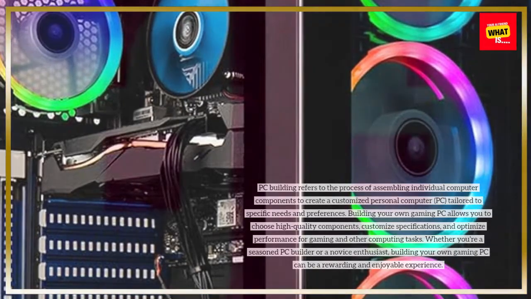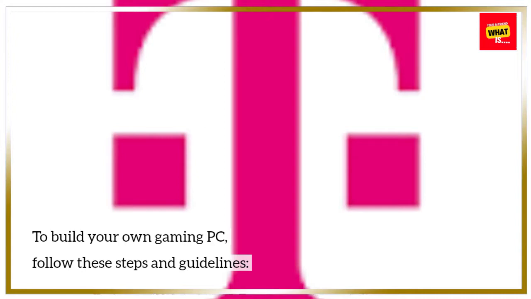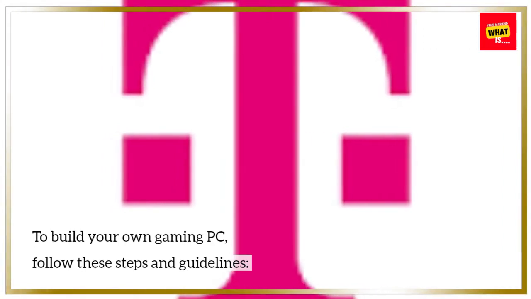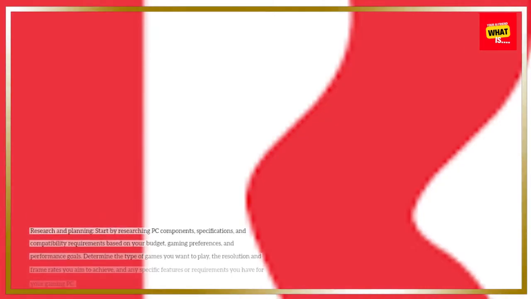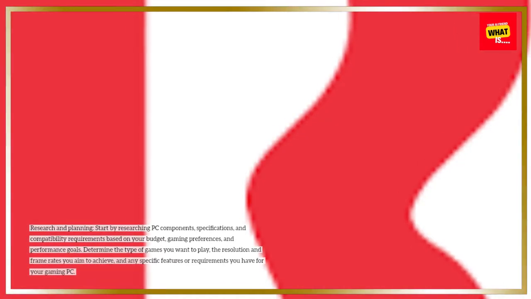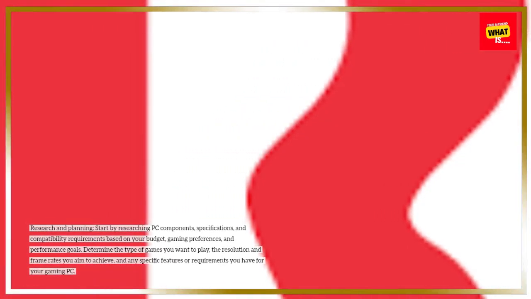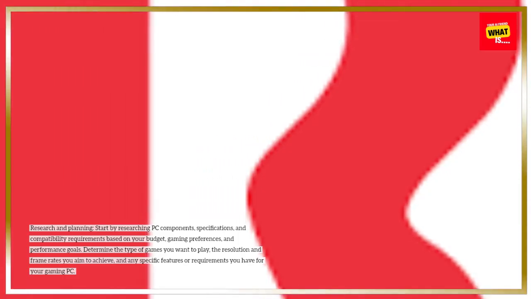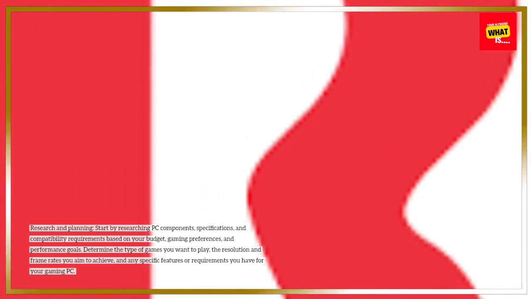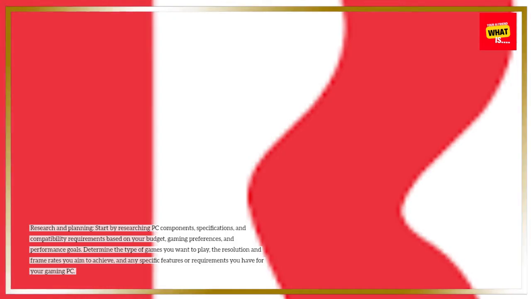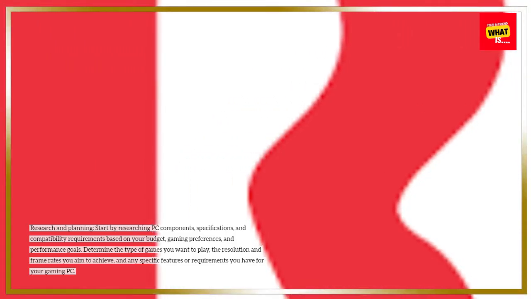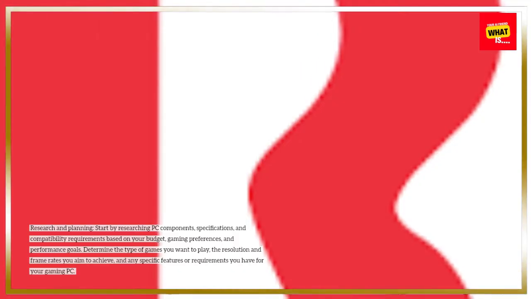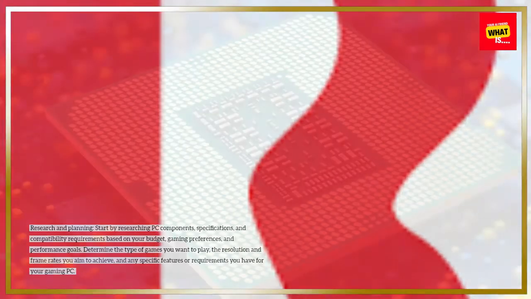enjoyable experience. To build your own gaming PC, follow these steps and guidelines. Research and planning. Start by researching PC components, specifications, and compatibility requirements based on your budget, gaming preferences, and performance goals. Determine the type of games you want to play, the resolution and frame rates you aim to achieve, and any specific features or requirements you have for your gaming PC.